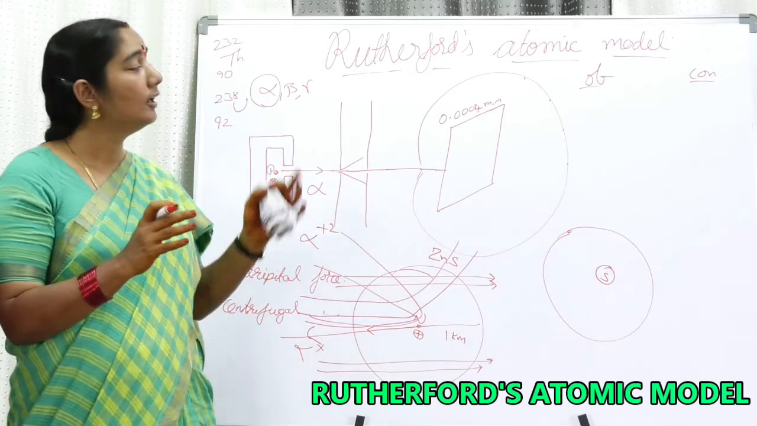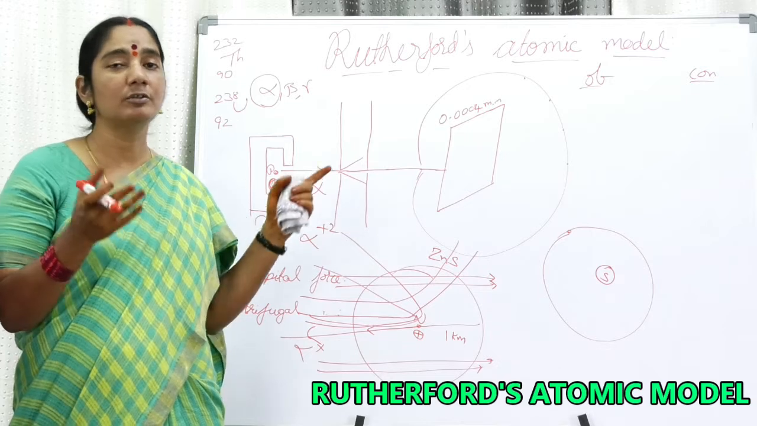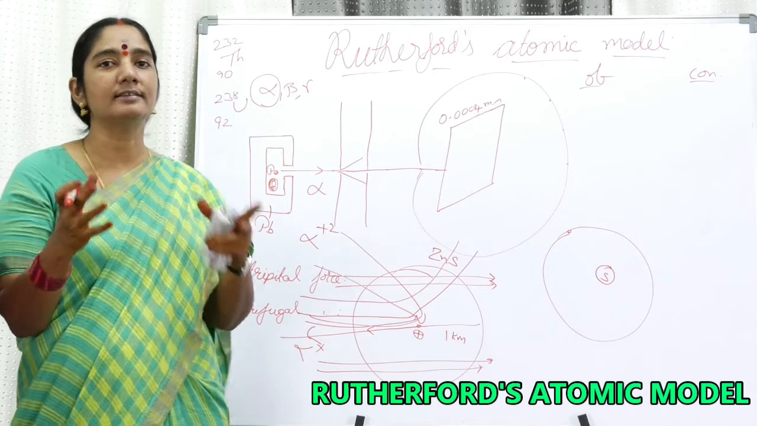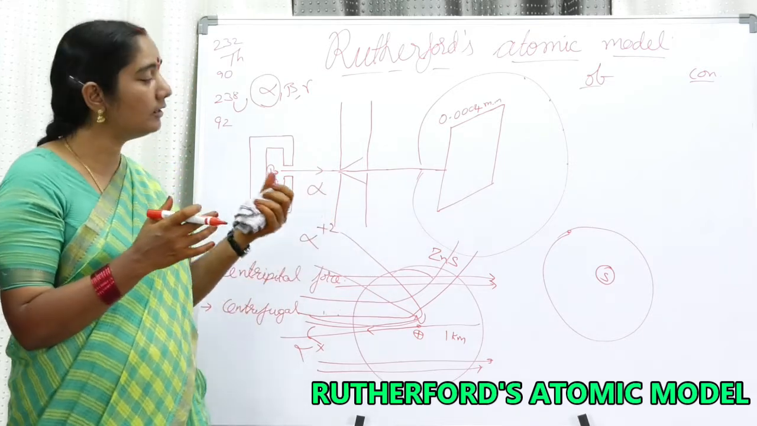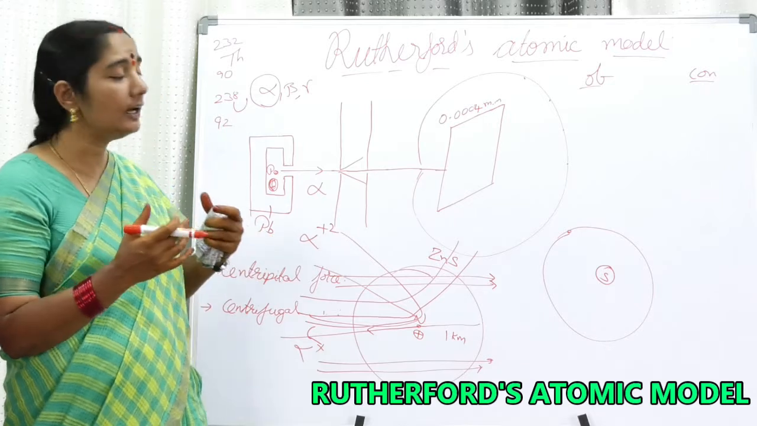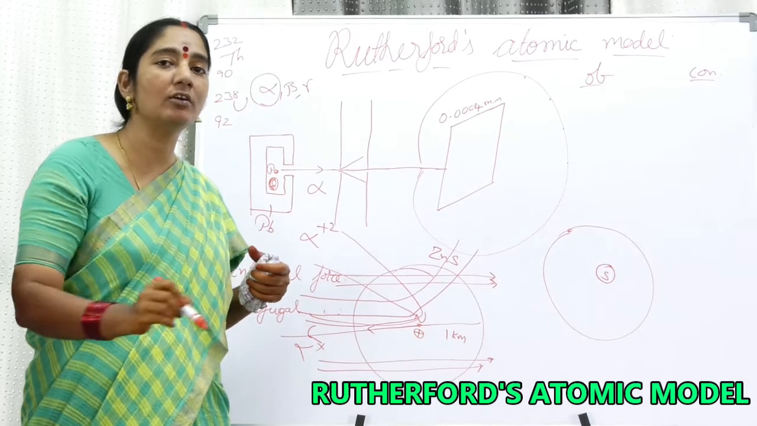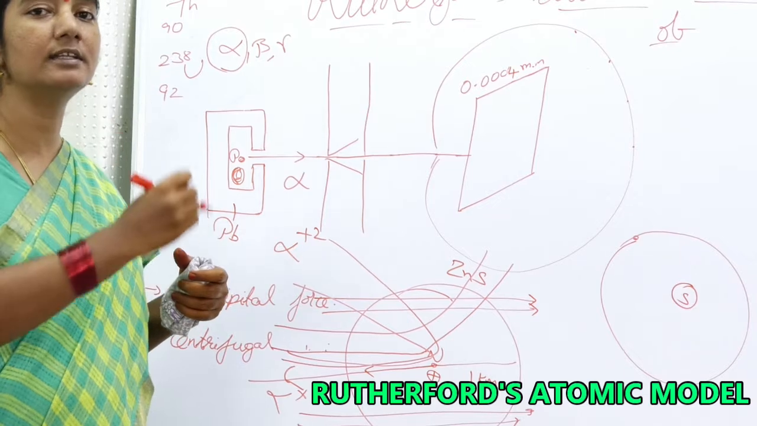That's the reason why Rutherford's atomic model is also called the planetary model, because he compared this with the solar system. The Sun was compared to the nucleus and the planets were compared to the electrons. How are the electrons moving around the nucleus? He told that the electrons are moving around the nucleus in circular paths.